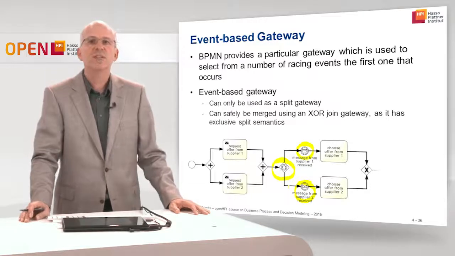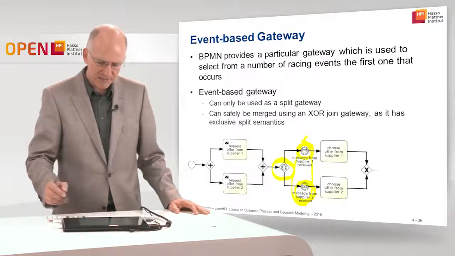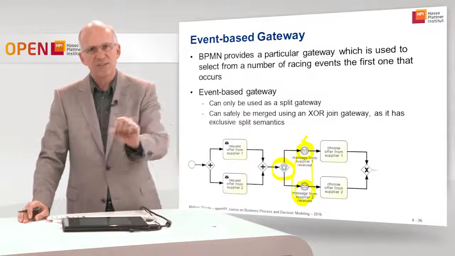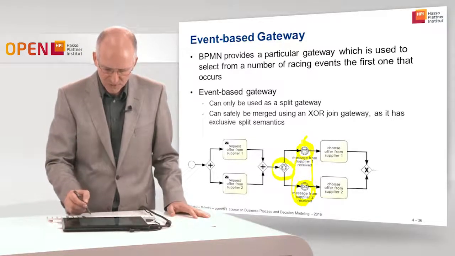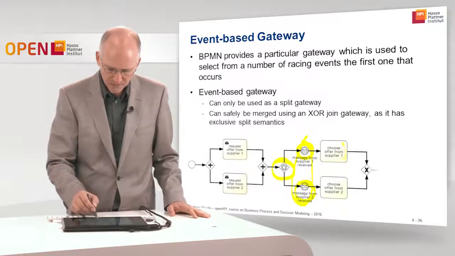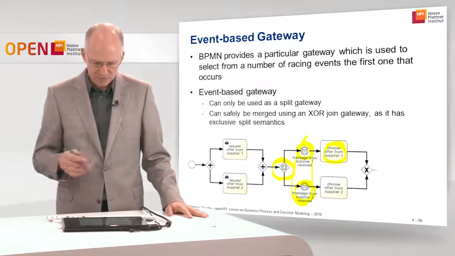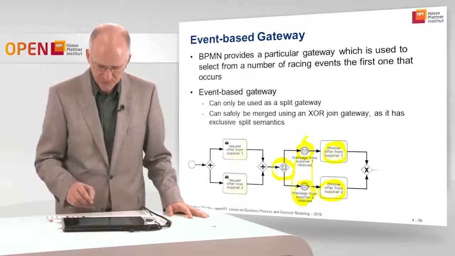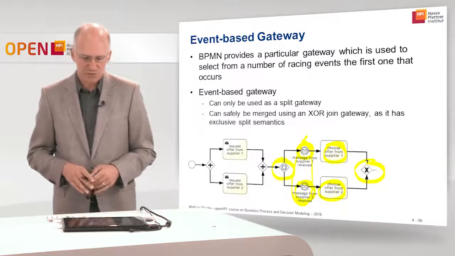Which are the two racing events? Of course, these two events are racing. These are the racing events. Whichever occurs first decides on the process flow. If I receive the message from supplier 1 first, I will choose the offer from supplier 1. In the other case, I choose the offer from supplier 2, and I can safely merge the two with the exclusive join again.